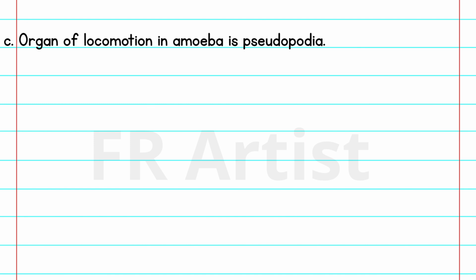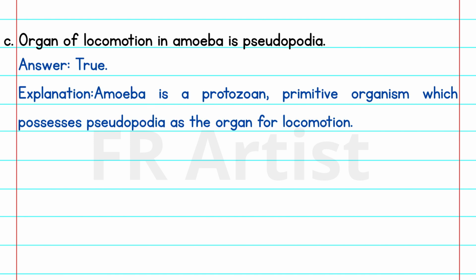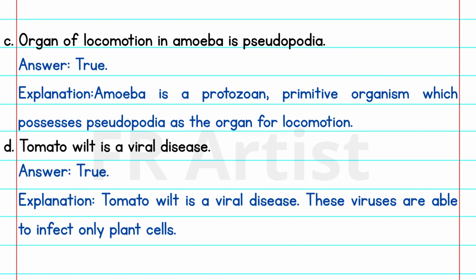C. Organ of locomotion in amoeba is pseudopodia. Answer is true. Explanation: amoeba is a protozoan primitive organism which possesses pseudopodia as the organ for locomotion. D. Tomato wilt is a viral disease. Answer: true. Explanation: tomato wilt is a viral disease. These viruses are able to infect only plant cells.